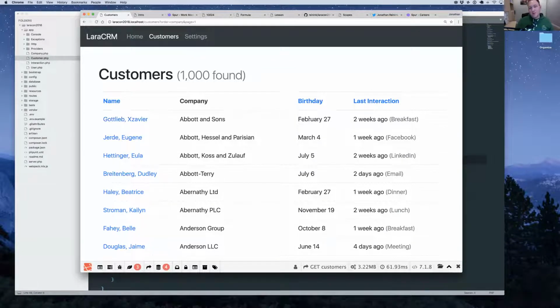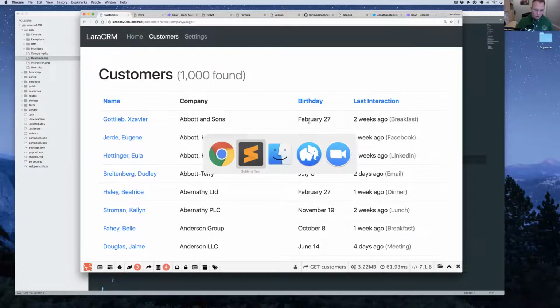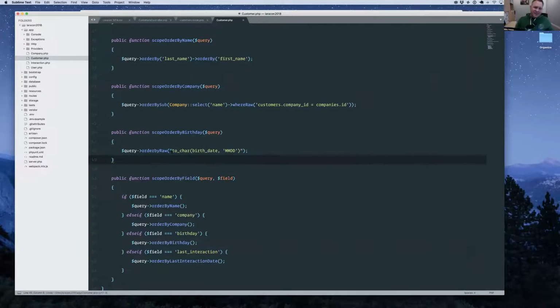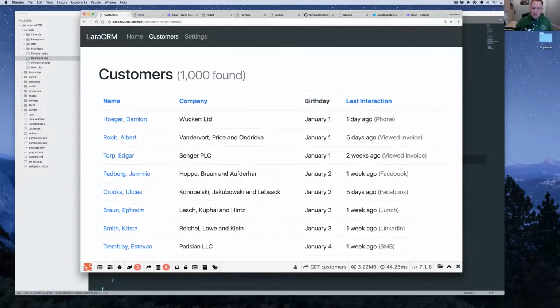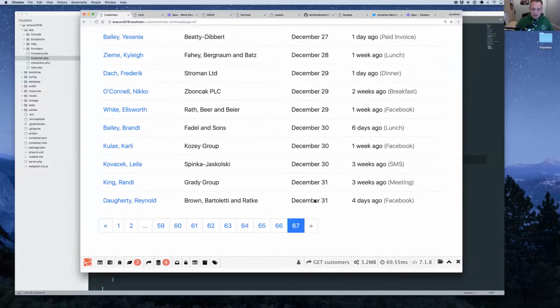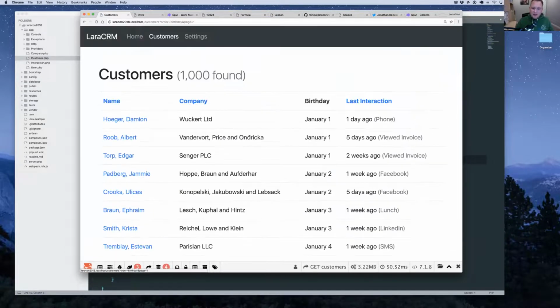As I mentioned, we don't want to sort by when someone was born, because everyone's born in a different year, and we don't want to see the oldest person to the youngest person, or vice versa. We really want to see the person born when we're sorting the birthday column. We want to see the person with a birthday in January first, and then the person born on December 31st last. That's how this particular sort feature is going to work. So this is how you can implement this. I'm just going to show you first that it works. If I click here, January 1st, sure, and last page here, December 31st. So that's how it's supposed to be working.